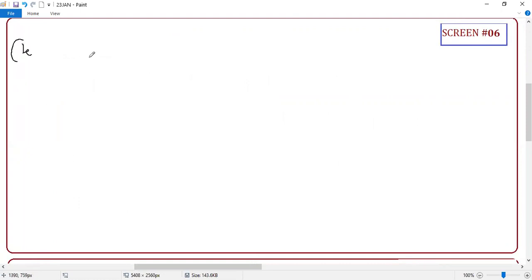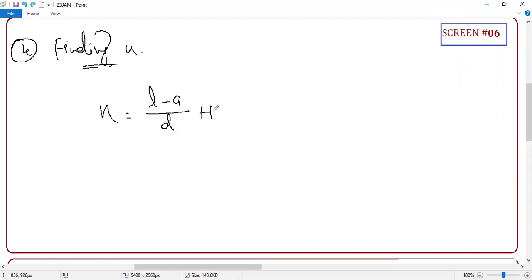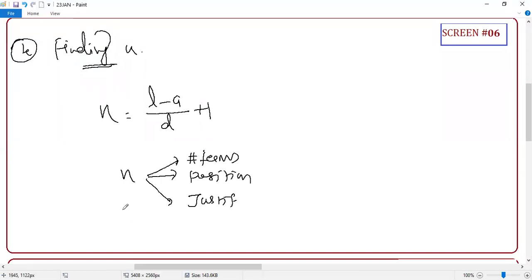The fourth one is next: finding n. It's a very important formula. So n equals (L minus a) upon d, plus 1. Guys, it's very important. n is telling you three different things: the number of terms, the position, and it will help you justify a term.